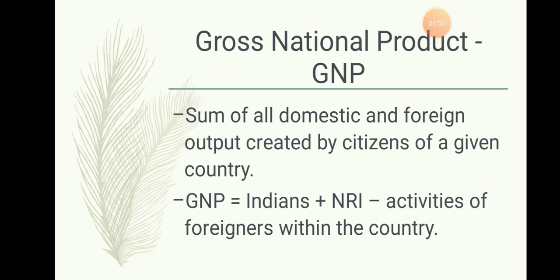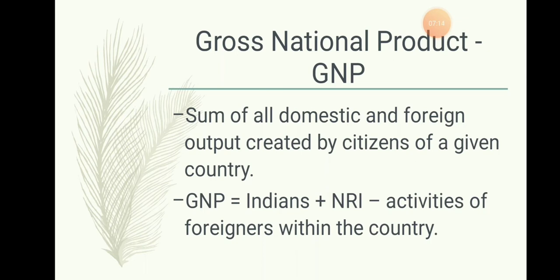GNP is also known as the Indians who produce plus the NRIs. NRIs are the non-resident Indians who live in abroad countries and send their money for the betterment of the people who live in India, which is deducted by the activities of foreigners within the country.